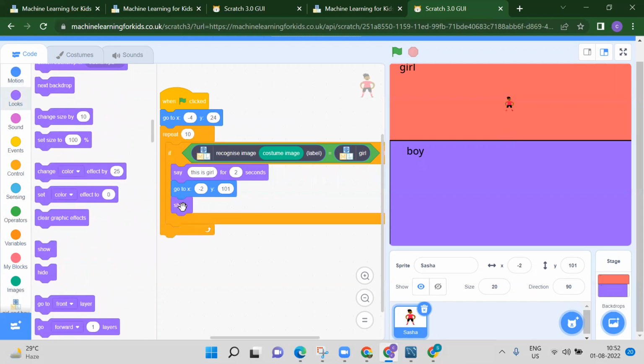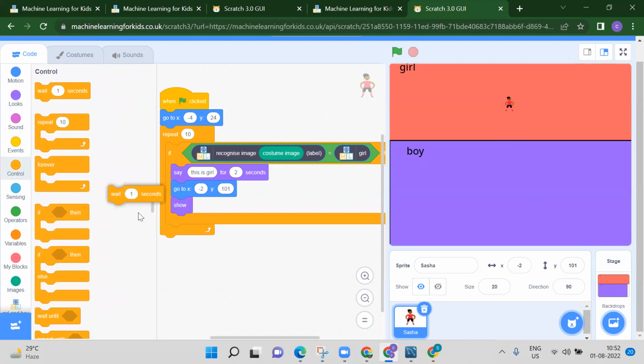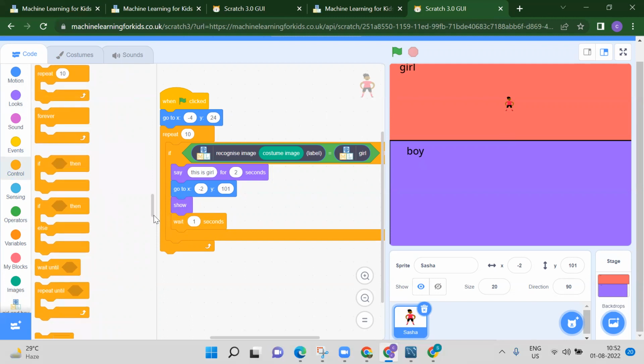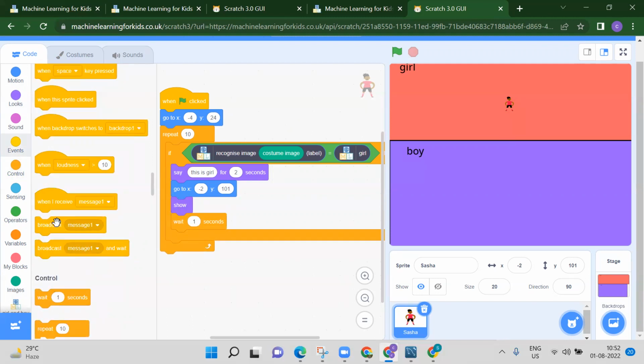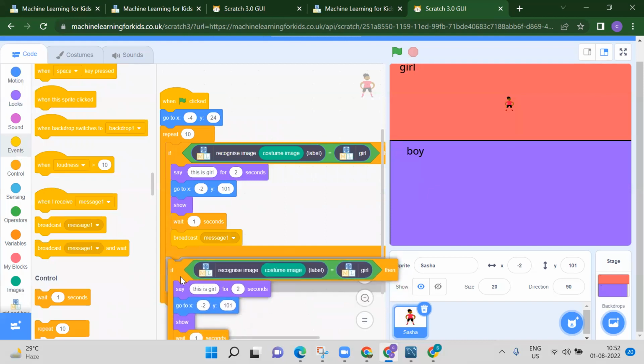After that, we have to wait for some seconds. Means we need to just go to the control. We have to wait for suppose 1 second. Then we will broadcast one message. Why do we have to broadcast? Because we want our another image, right? So we need to broadcast our message one. Same we have to do for our boy. So no need to write the entire thing again. We can just duplicate and here we can add this.